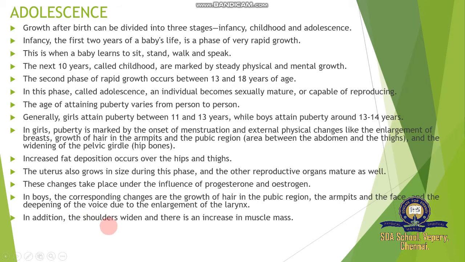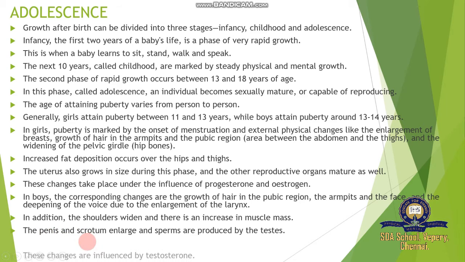In addition, the shoulders widen and there is an increase in muscle mass. The penis and the scrotum enlarge, and sperms are produced by the testes. The testes produce a lot of sperm. These changes are influenced by testosterone. So sperm production and enlargement of the testes and scrotum develop under the effects of testosterone, the male sex hormone.